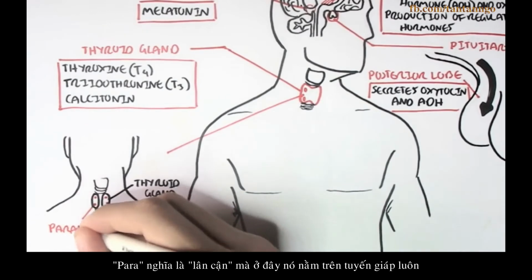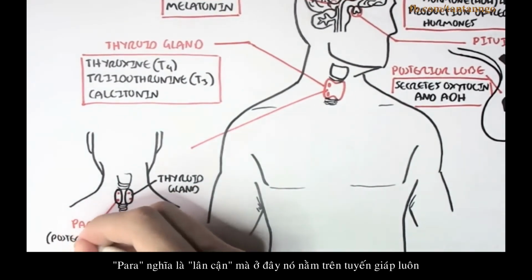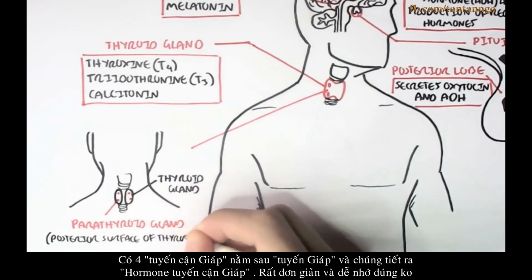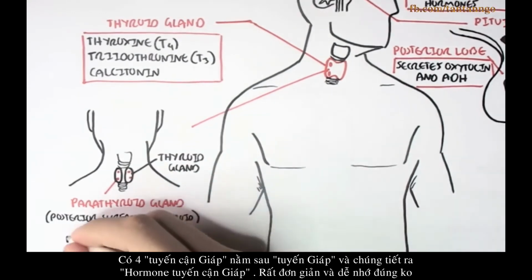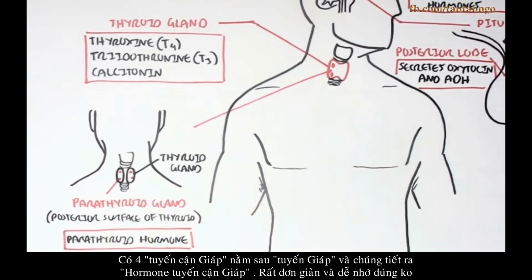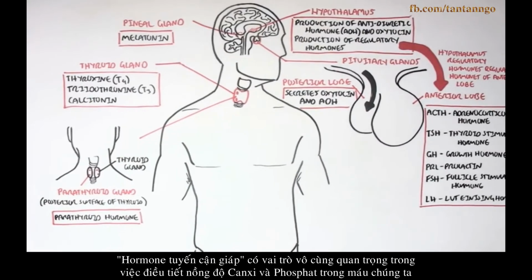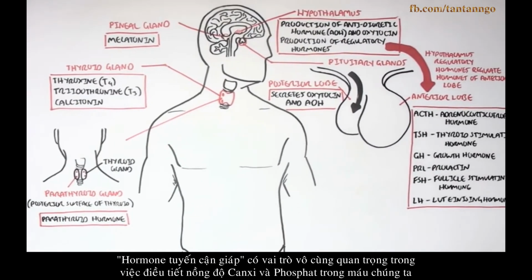These are known as the parathyroid glands. Para isn't a cross, but it's just on it. So there are four parathyroid glands, and these are behind the thyroid gland, and they secrete parathyroid hormone. Simple enough. Parathyroid hormone is important in the regulation of calcium and phosphate in our body.